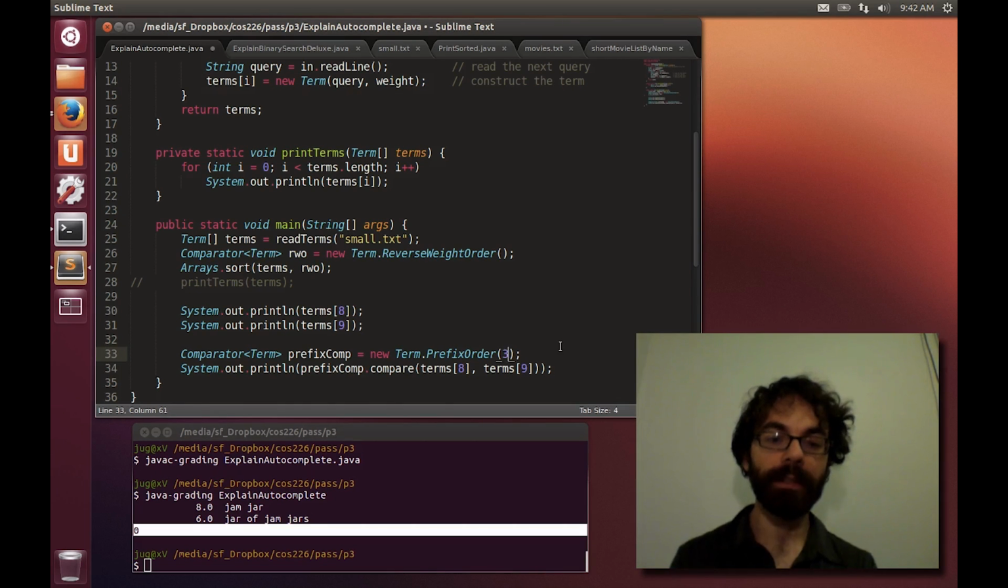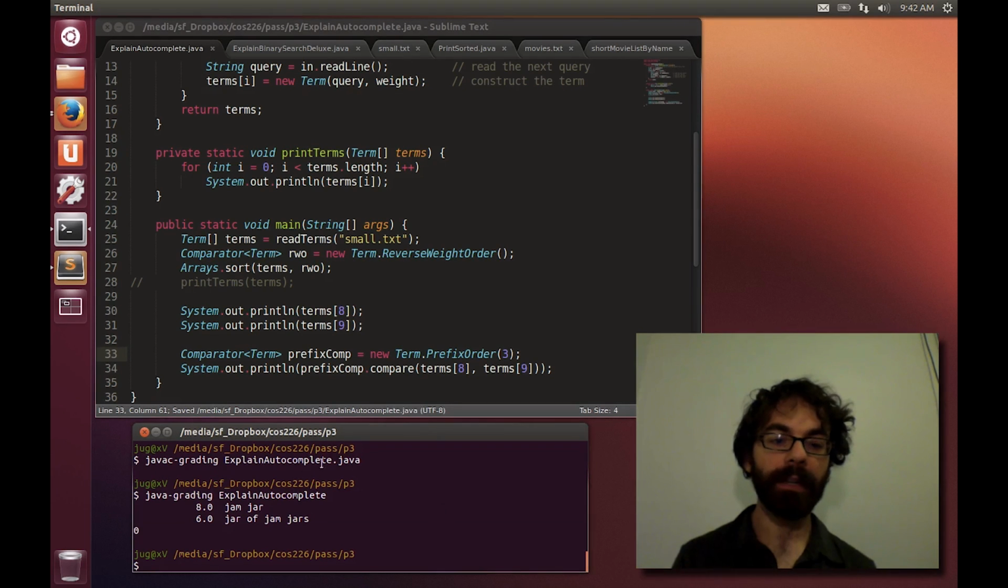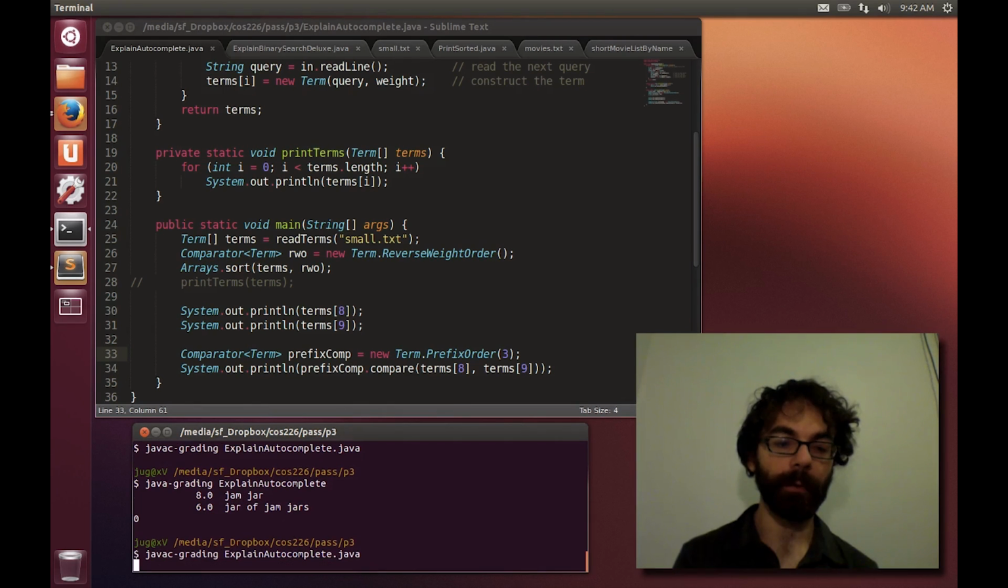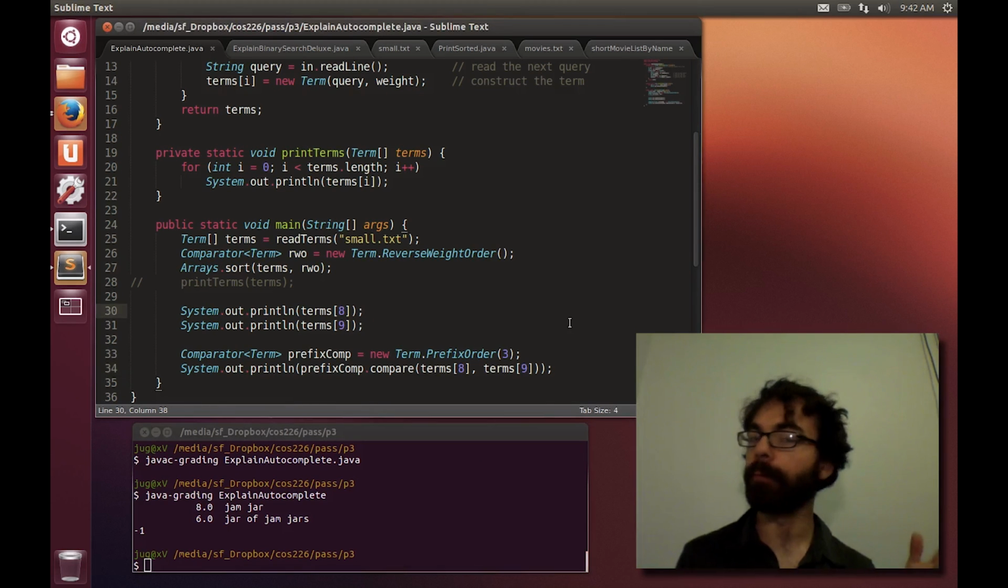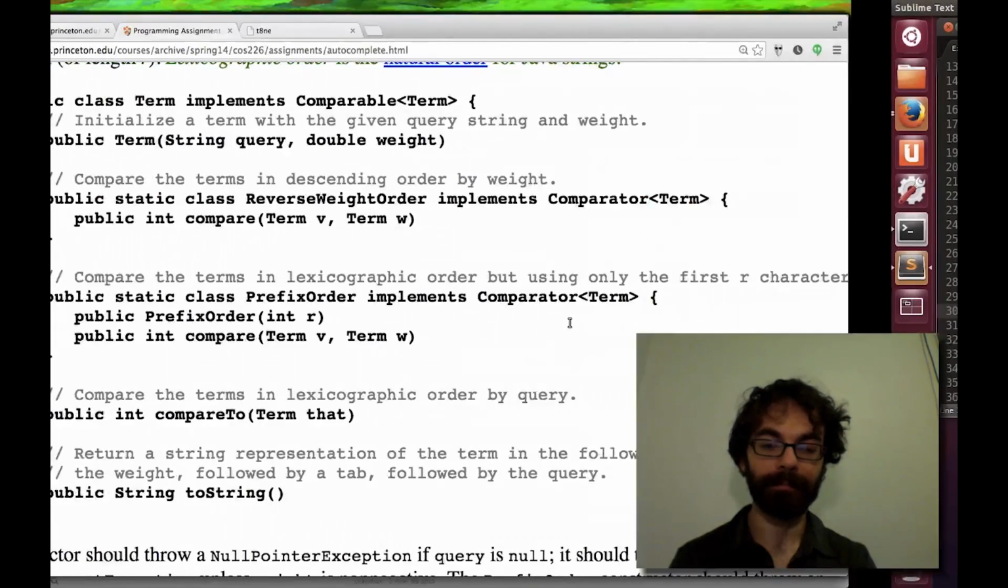Now suppose we change this to 3. What's going to happen now is it's going to use these first 3 characters. So if we rerun it, what we get is -1, because jam comes before jar in the alphabet. Now why would we need this strange prefix comparator? It will make sense when we get to autocomplete.